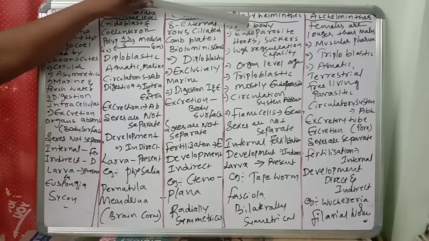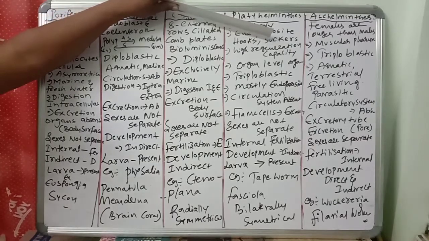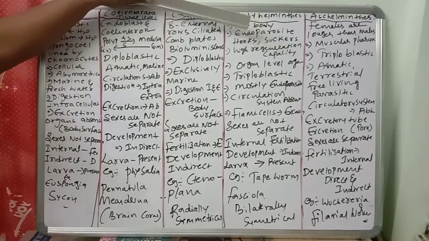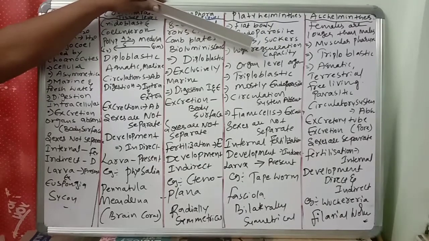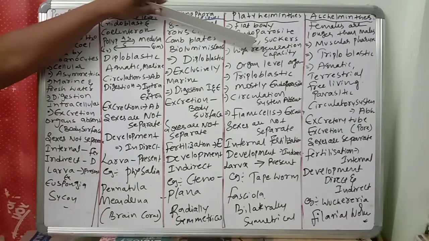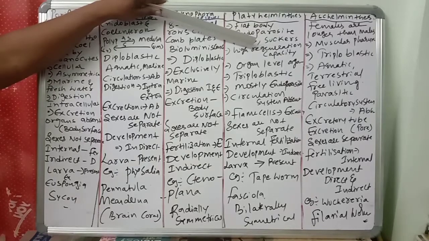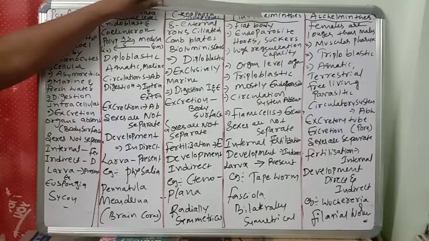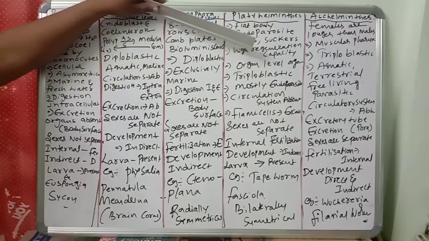The parasitic forms have hooks and suckers to catch the host tissues. Another important feature is high regeneration capacity: if you cut a body part, it will form again, especially in planarians.